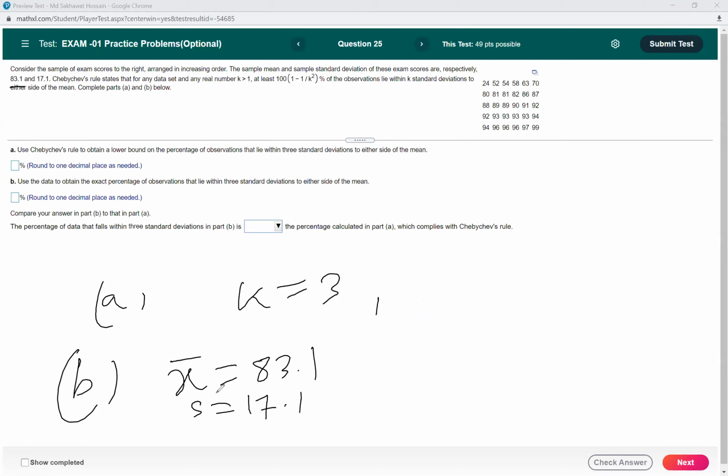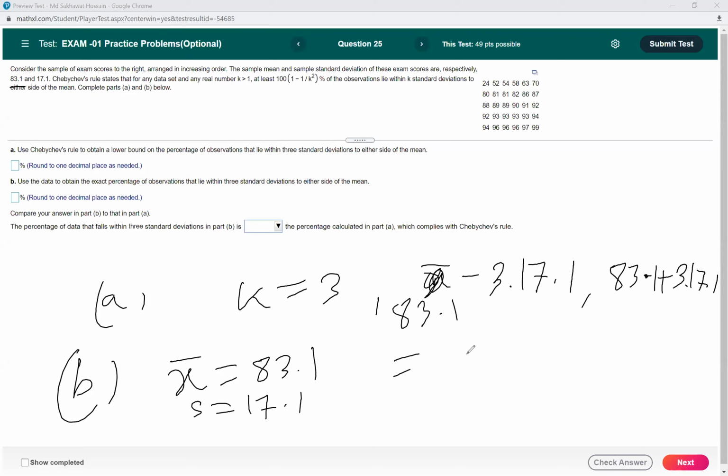For part B, we know X bar is 83.1 and S is 17.1. Now you have to find X bar minus 3 times 17.1 and X bar plus 3 times 17.1.